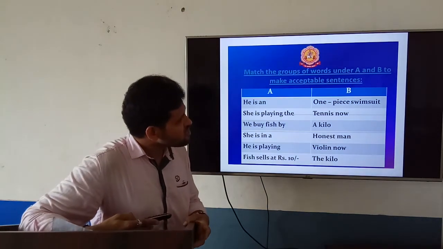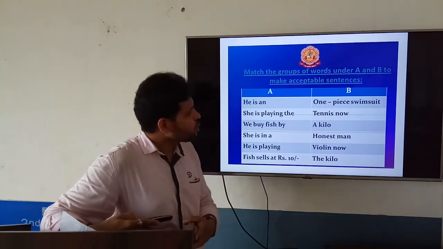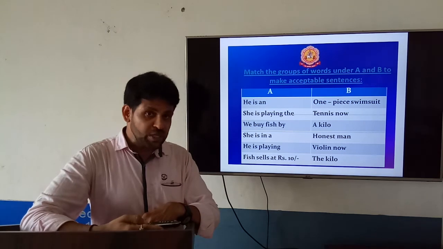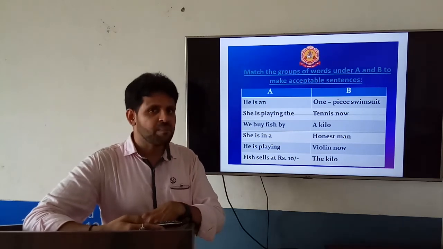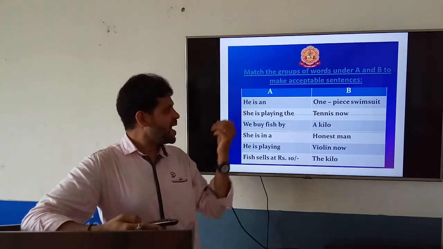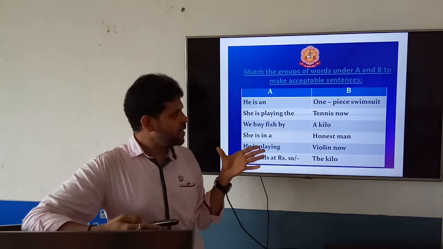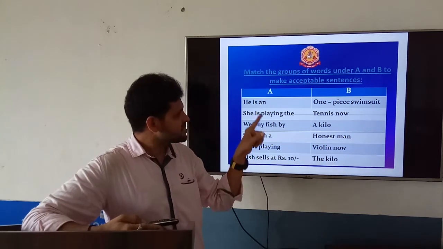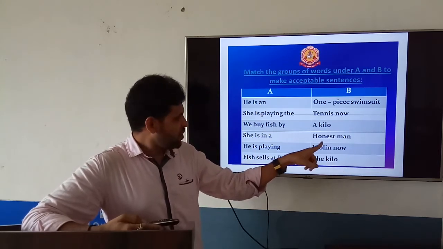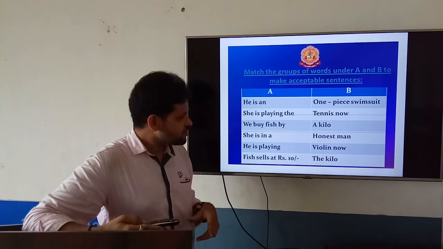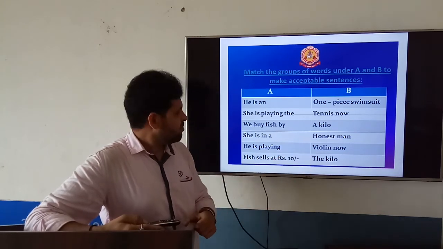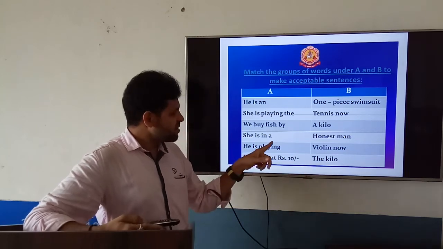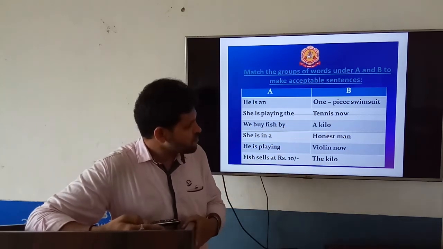Match the groups of words under column A and B to make acceptable sentences. I hope you have learnt about the usage of a and the. Now it is very easy for you to match column A to B. See, he is an honest man. Here an is there, it should be a vowel-sounding word. She is playing the violin now. We buy fish by the kilo. She is in a one-piece swimsuit.